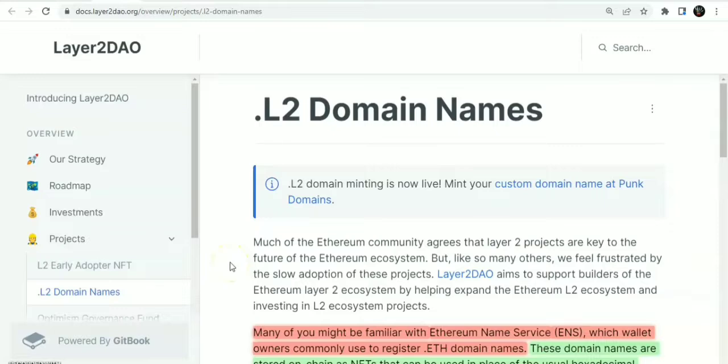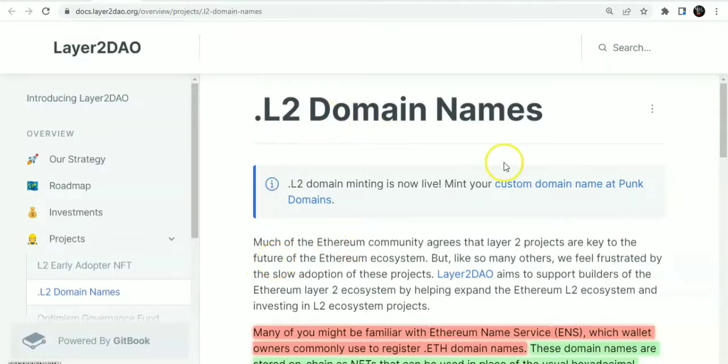My name is Tabina, and this video will be talking about L2 domain names. Now, what are L2 domain names? They are nothing different from the ENS domain names you use every day on the Ethereum network, but they focus on the L2, the layer 2 blockchains. Optimism, Arbitrum, Zcash, and the many rest of them.